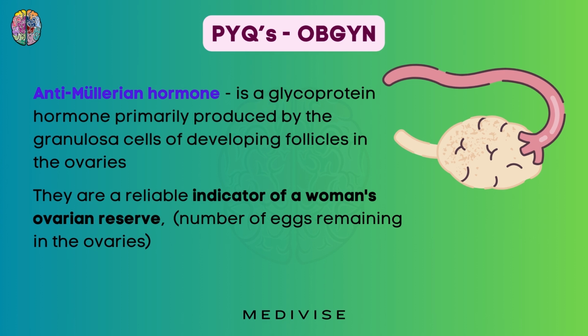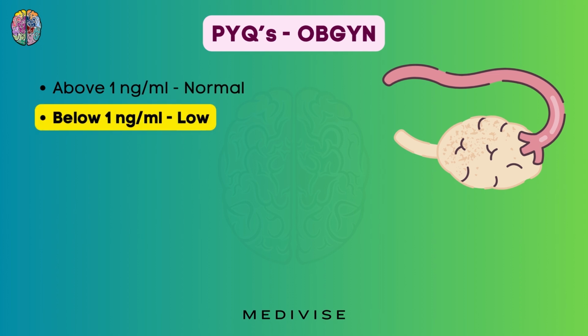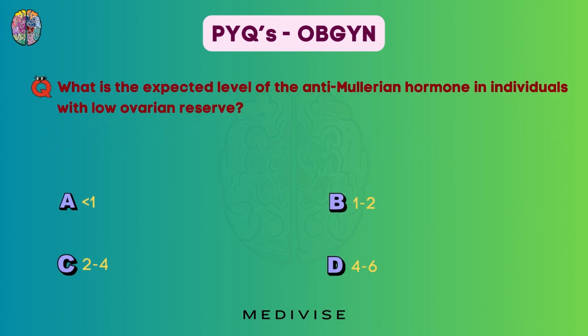So if the woman has a large ovarian reserve, the anti-Mullerian hormone is also going to be high. So above 1 nanogram per ml, this is normal. If it is below 1 nanogram per ml, it is low. And this is our answer. Additionally, you need to know that if the value is very high, particularly above 4 nanograms per ml, it indicates a disease called PCOS or polycystic ovarian syndrome, because in this condition there are a lot of follicles. So coming back to our question, our correct option is option A.